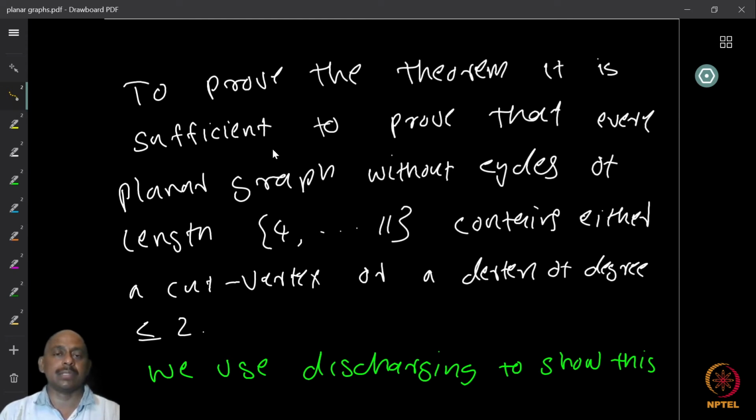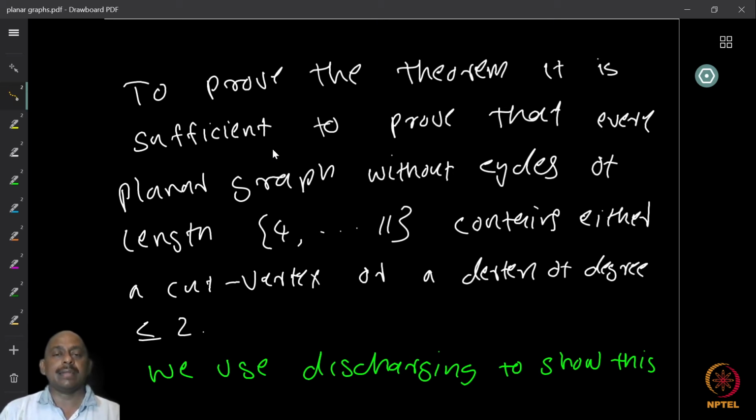Because, as we just observed, for the class of graphs without cycles of length 4 to 11, all the subgraphs also have this property. If there are no cycles of length 4 to 11 in a graph and I delete something, you cannot create a cycle of length 4 to 11. Therefore, any subgraph will have this property.